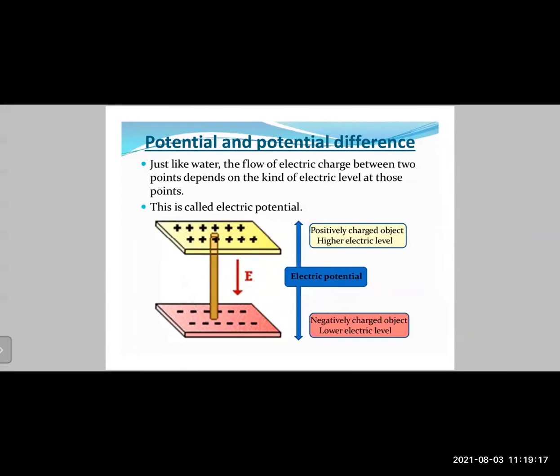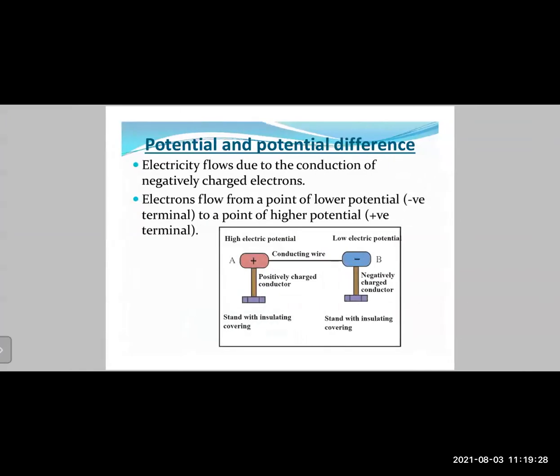And electricity will always flow from the positive terminal to the negative terminal. Okay, this is about conventional electrical flow. Then, electricity flows due to the conduction of negatively charged electrons. Now, if you have those two terminals, the positive terminal is shown by the red color, and the negative terminal is shown by the blue color.